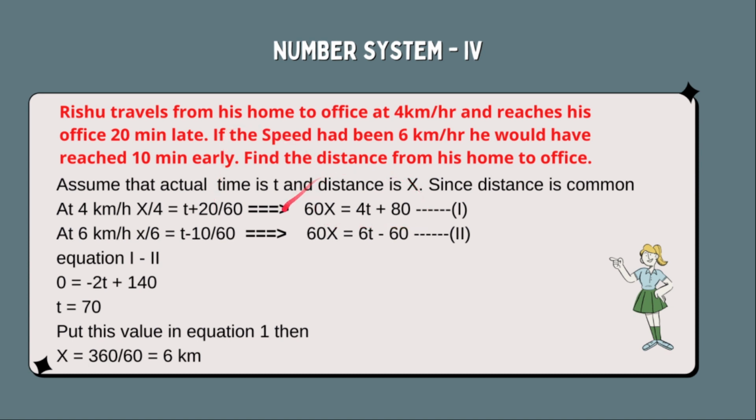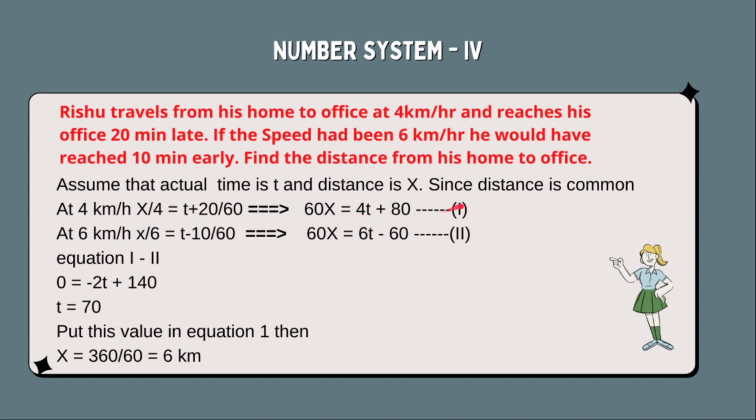See here. If we solve this, 60 is in division, so it will go to the other side. This 60 is divided to the whole (t plus 20). It's not just 20 by 60, it's the entire t plus 20. That's why 60 will go to the right side and multiply with x and become 60x, and the 4 will come to the right hand side and make 4t plus 80. Similarly, at 6 km per hour, x by 6 equals (t minus 10) by 60, because here he is arriving 10 minutes early, means t minus 10, and we have divided by 60 to make it into hours. This will give you 60x equals 6t minus 60.